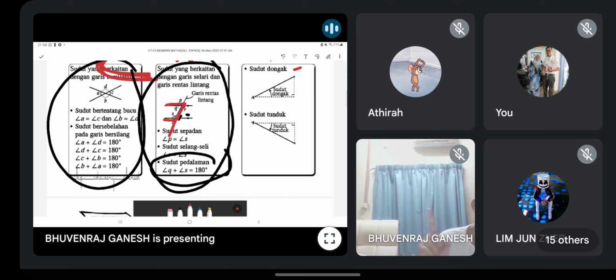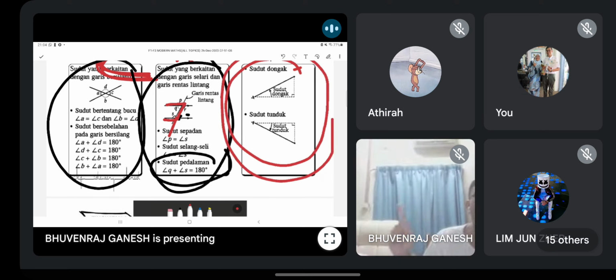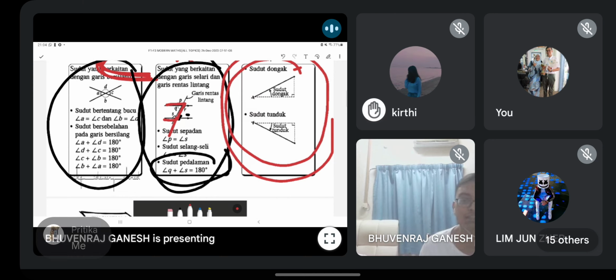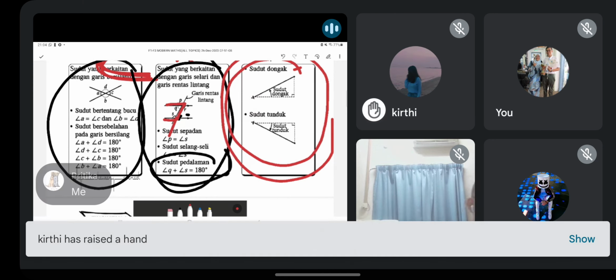Okay? Guys, this one. Do you all still remember this? Angle of elevation, angle of depression. Anyone confused this one? Siapa-siapa tak boleh faham ni? Because I also confused last time a bit. Anyone? Or are you clear on this? Angle of elevation and angle of depression. Macam mana lihat? Okay, simple guys.